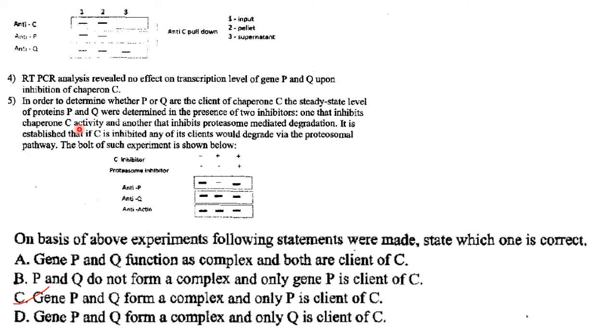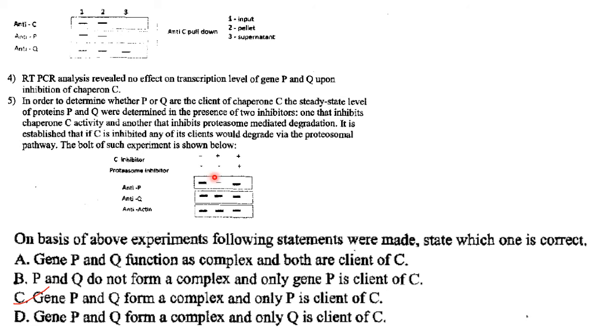And what they have told in the question is one that inhibits chaperone C activity and another that inhibits proteasome mediated degradation. It is established that if C is inhibited, any of its clients would degrade. So if C is inhibited, here we have added the C inhibitor in the second lane. So C is inhibited. And what will happen to its client, that is P? It will get degraded via the proteasomal pathway. Proteasome inhibitor is not added and P will get degraded via the proteasome pathway.